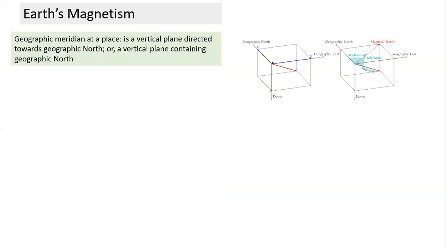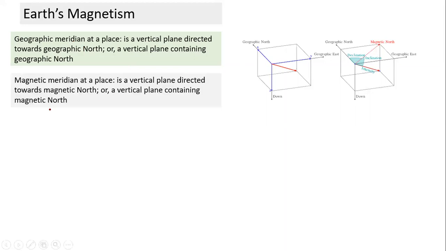If I stand at any place here and draw a vertical plane passing through the point which is geographic north on the surface of Earth, this becomes my geographic meridian. Both the meridians are vertical planes.